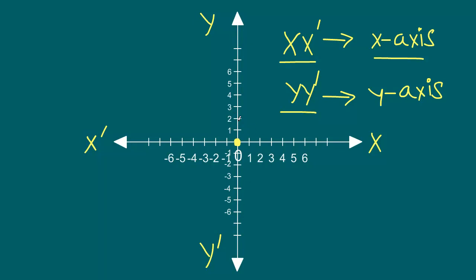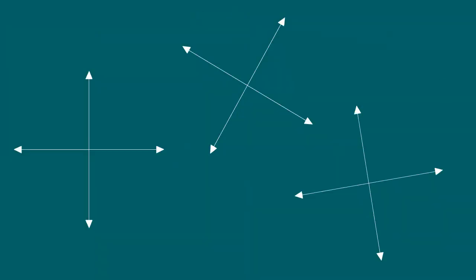Now, like Rene said, this angle must be 90 degrees. That means these two number lines must be perpendicular. So now, how can we locate any point? We can take a point here, any of these points, maybe a point on the number line itself. Rene said that any point we can imagine on our plane, we can refer to using these two number lines. So what did he mean and how can we do it? Well, we'll take a look at this in a moment.